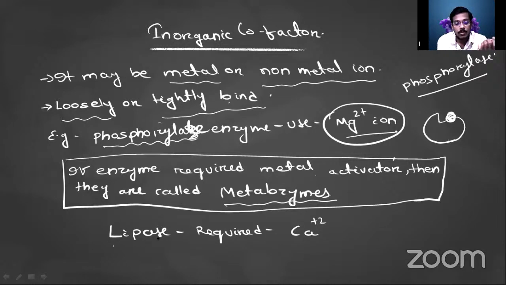One of the most useful examples is lipase. What is the function of lipase? The lipase will break the lipid, and for the functioning of the lipase enzyme there is a requirement of an ion, the calcium ion. So this is an inorganic cofactor. It will bind with the apoenzyme so that the apoenzyme becomes functional. That is called the inorganic cofactor.